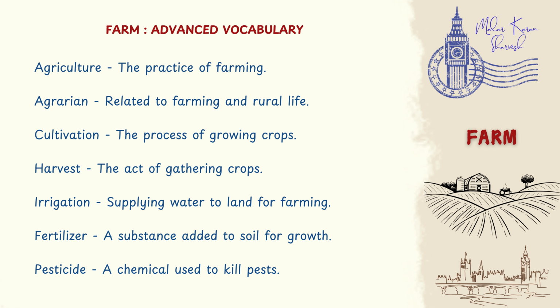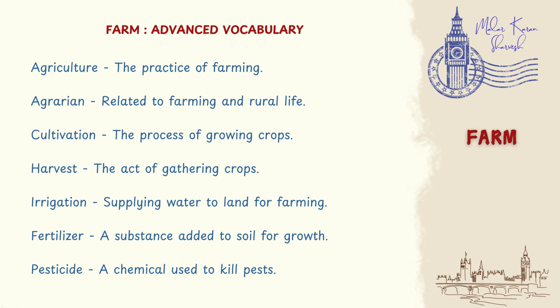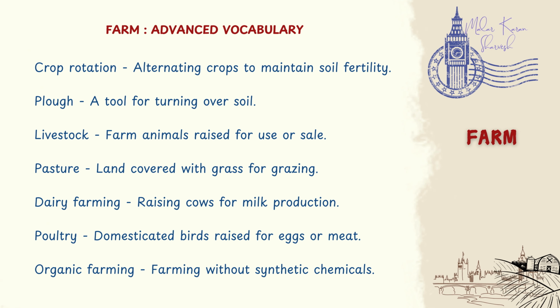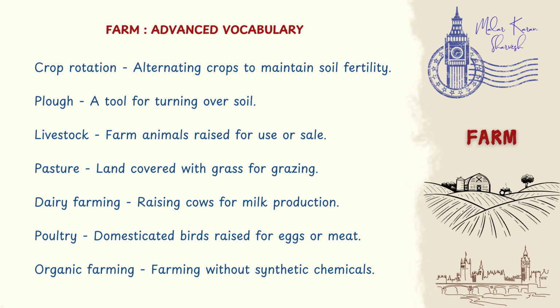Fertilizer, a substance added to soil for growth. Pesticide, a chemical used to kill pests. Crop rotation, alternating crops to maintain soil fertility. Plow, a tool for turning over soil. Livestock, farm animals raised for use or sale.